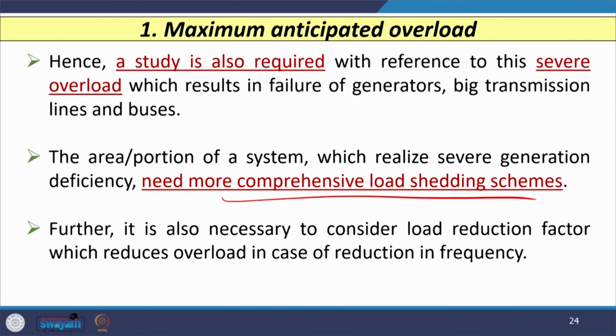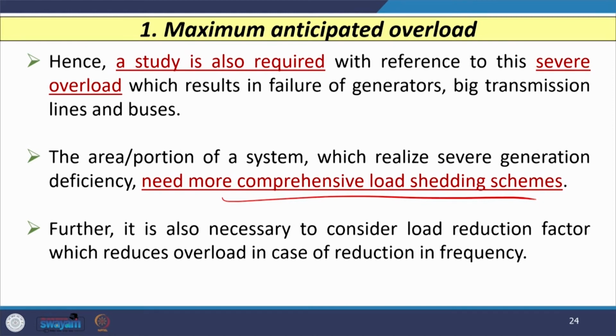So, in the area or portion of the network where there is a severe deficiency of generation, and load is always higher than the generation, an effective load shedding scheme is required. Where generation is almost equal to the load, or where generation is higher than the load required, the load shedding scheme is not that important.